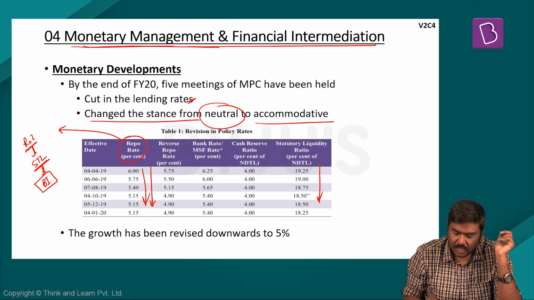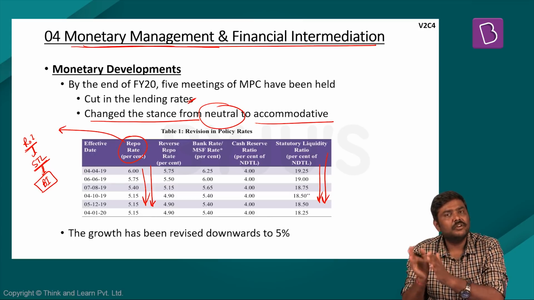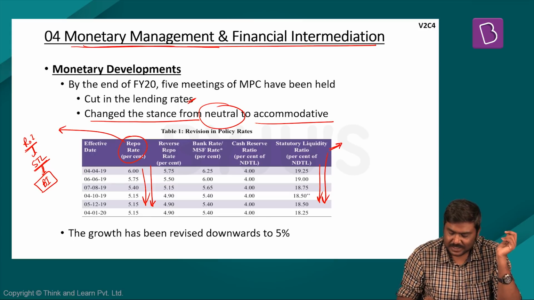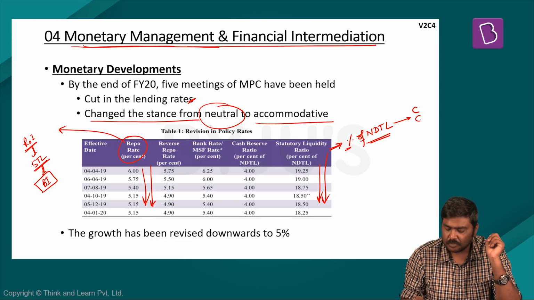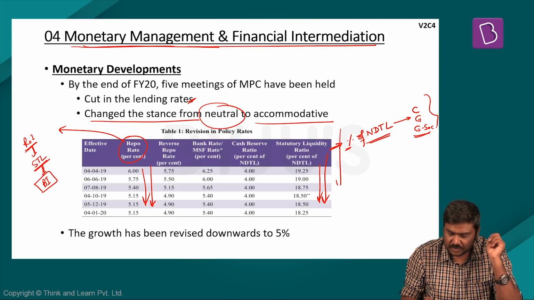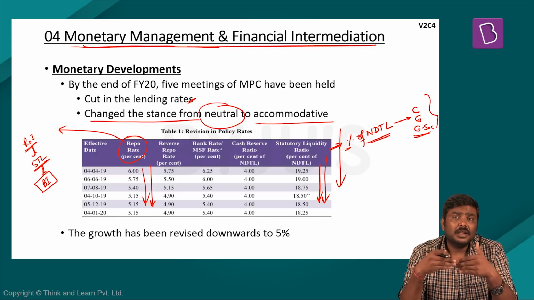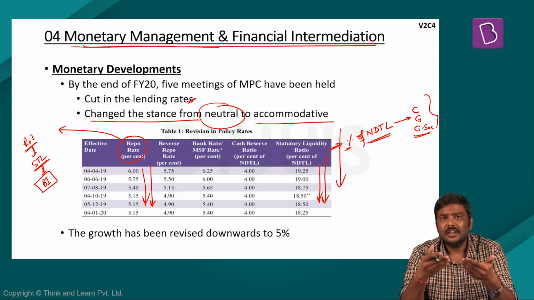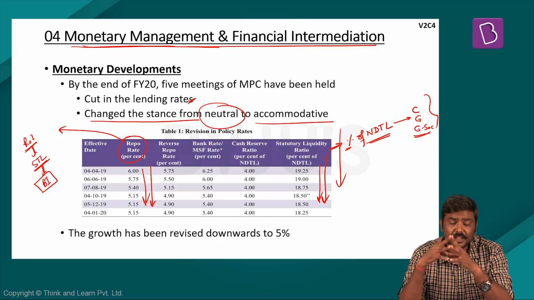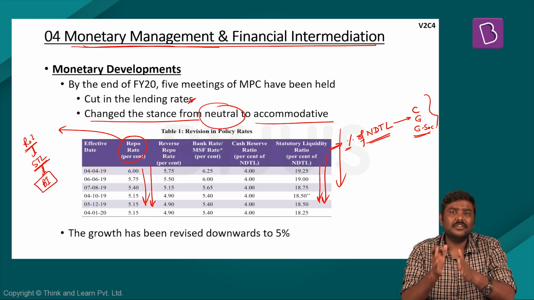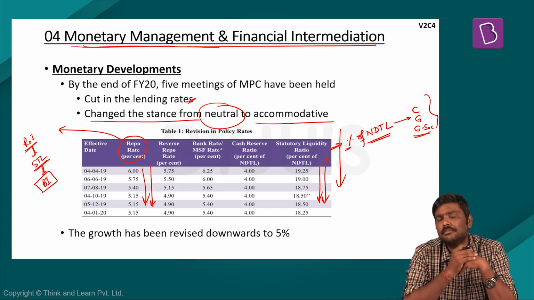Apart from that, RBI also has reduced the statutory liquidity ratio, which is a proportion of the NDTL, net demand and time liabilities, that the banks have to maintain either in the form of cash, gold, or G securities. This also has been reduced, and the objective is again to ensure that credit availability in the market will increase. So RBI has taken these measures in order to increase the availability of money in the market.